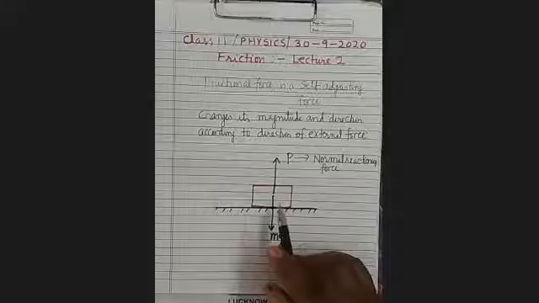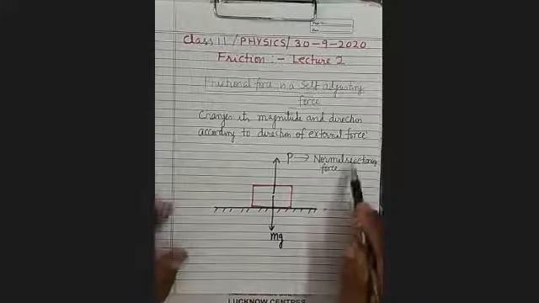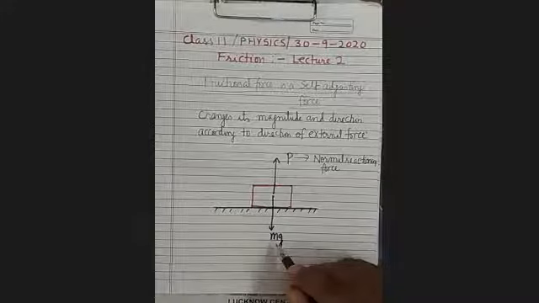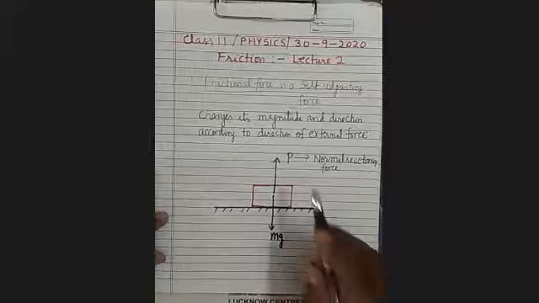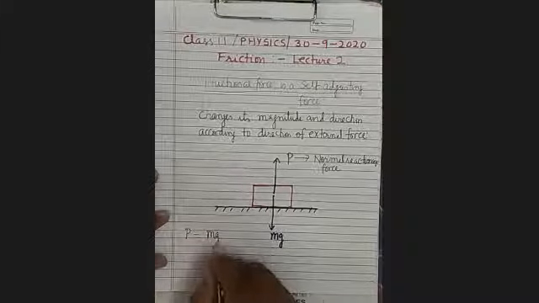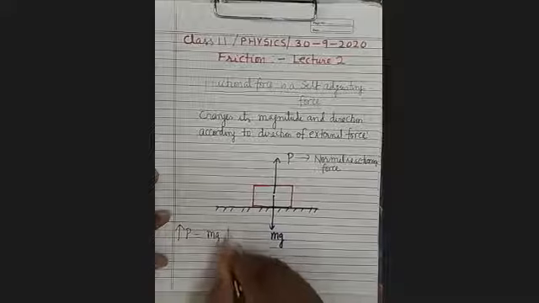It's clear. So this is acting vertically upward, weight is acting vertically downward from the center of gravity. P will be equal to mg, and their directions will be opposite. Its direction is upward and its direction is downward.